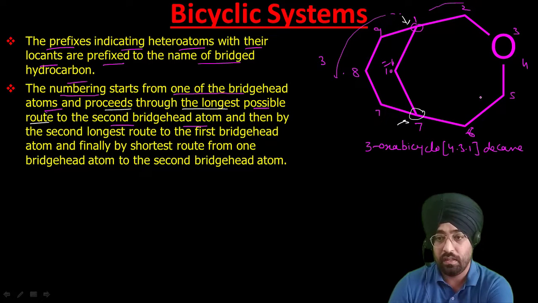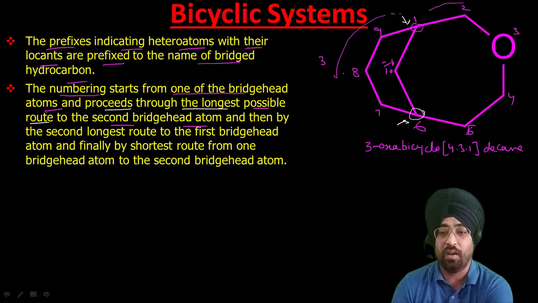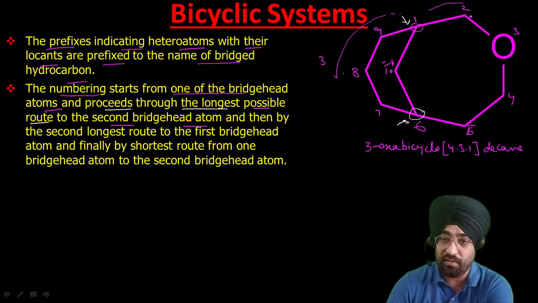So 1, 2, 3, 4, 5, and then 6, 7, 8, 9, and 10. Then you have to proceed in that direction which has 3 atoms. So then we move here, 7, 8, 9, then here. So that's what it says.